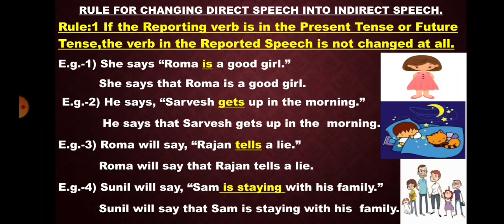Example 4. Sunil will say, "Sam is staying with his family." Will say, the reporting verb, is in simple future tense. So the tense inside the reported speech, is staying, will remain the same. There will be no change in the tense of the reported speech. Only we will add the conjunction that. Sunil will say that Sam is staying with his family.